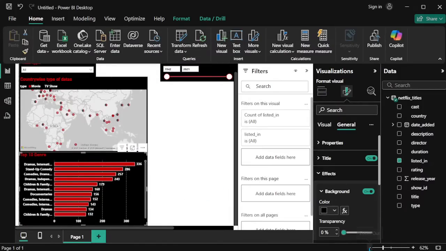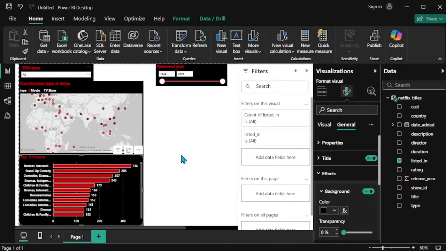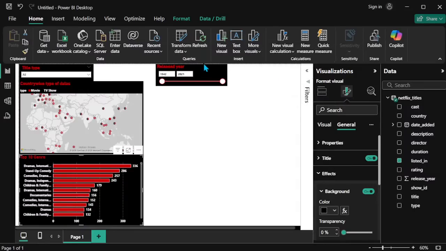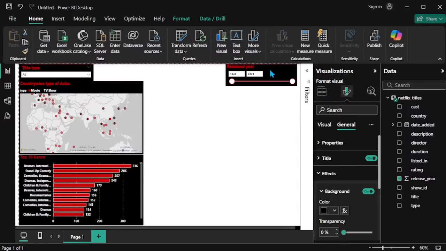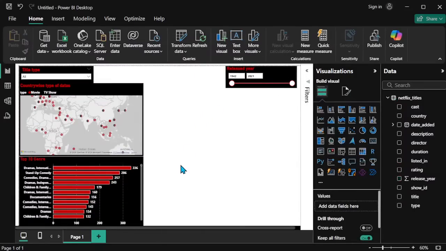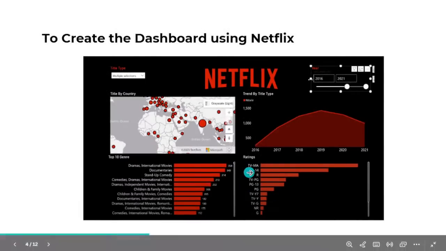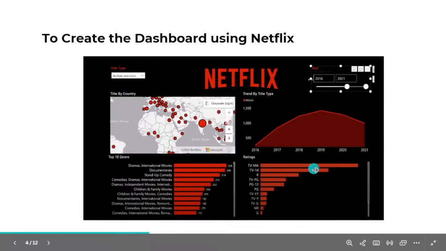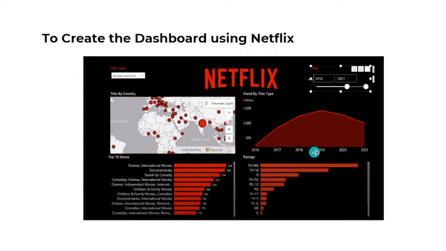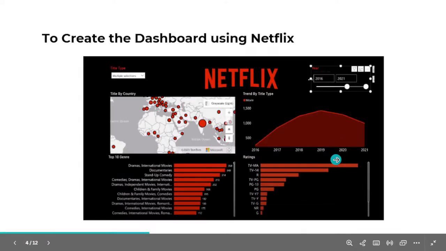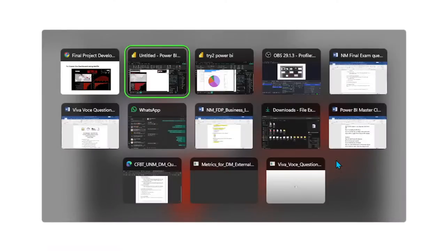So once I zoom out, okay. Now I'm creating another one, that is ratings wise count, and our final one is the area chart for the trending title type wise. Year wise, which one is highly trending.